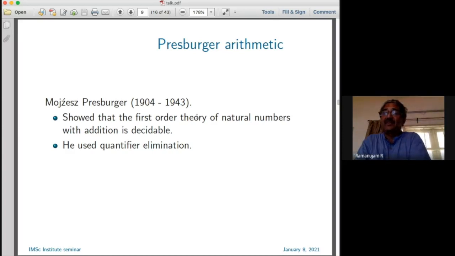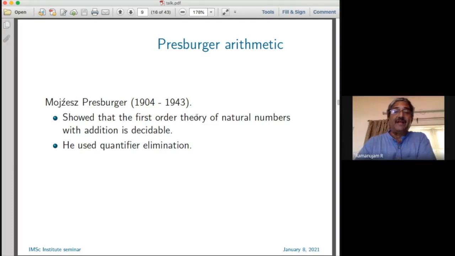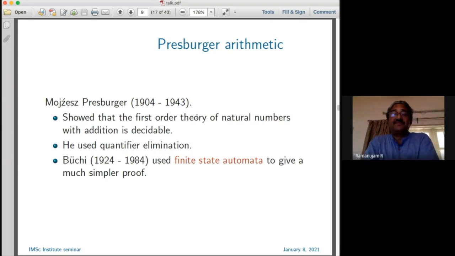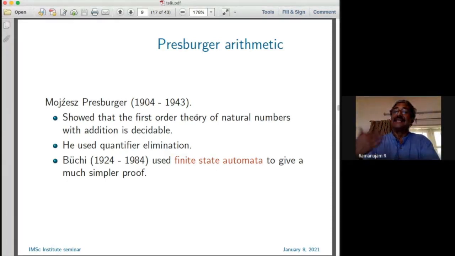This is basically the first order theory of natural numbers with addition. Now Gödel showed that if you have addition and multiplication, the theory becomes undecidable. But if you have only addition, the statements only involve order and addition. And once you have zero, you can always define order. Presburger used a technique called quantifier elimination. But then Büchi used finite state automata to give a much simpler proof of this fact, that every statement can be checked whether it's true or not, whether it's a theorem of the theory or not.